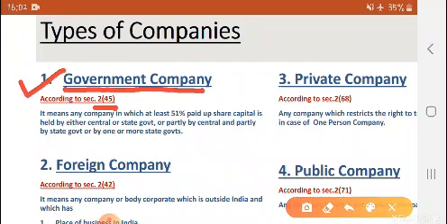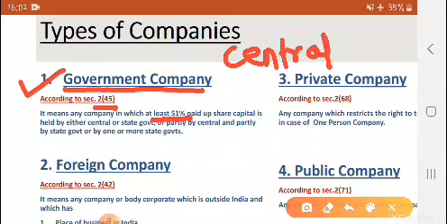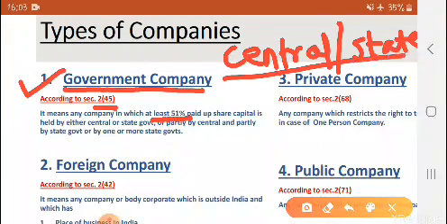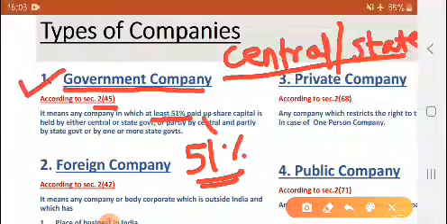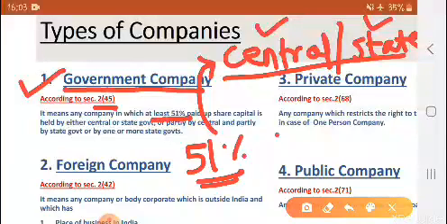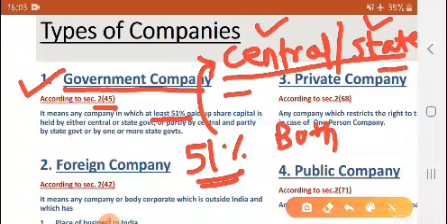As per that section, any company which has at least 51% of its paid up share capital held by government, either central government or state government, or by both, that is partly by central and partly by state government, is called a government company.